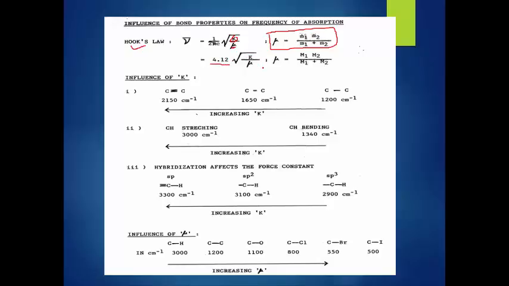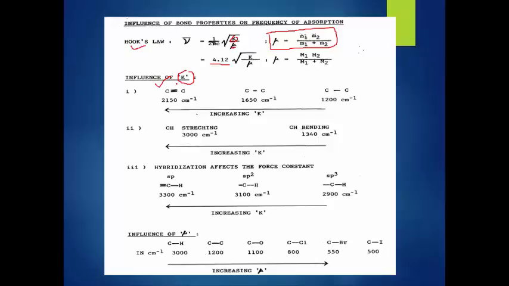In this series k is increasing in this direction, because C triple bond C is the strongest bond. As the bond is stronger, k is also larger. k is called the force constant. The force constant increases when the bond is stronger. A triple bond is stronger than a double bond, which is stronger than a single bond. As bond strength increases, the energy required for the vibration also increases. That's why k increases, and as k increases, the wave number also increases.